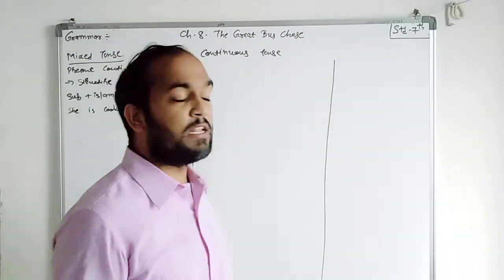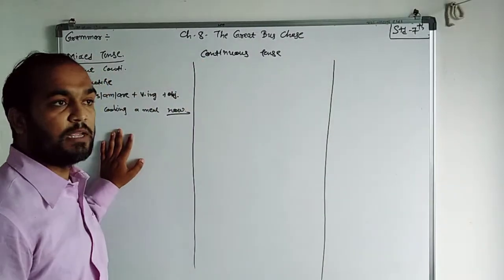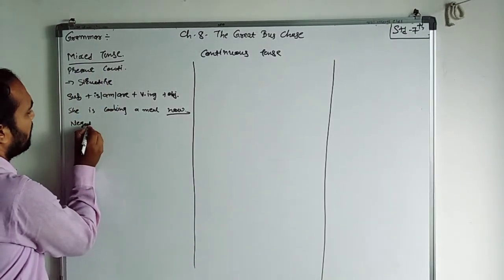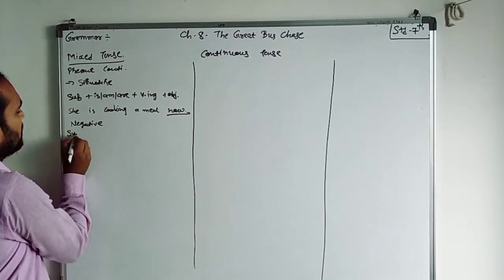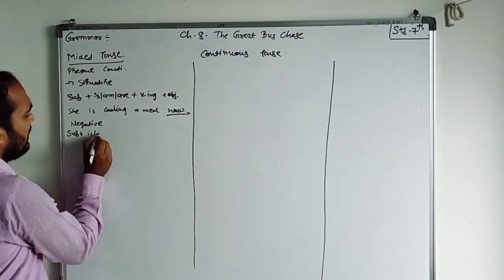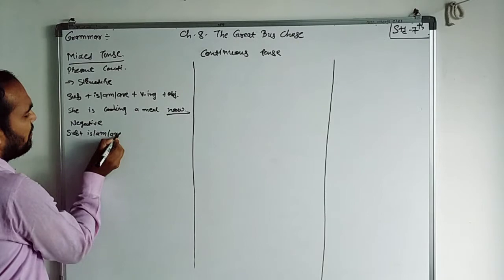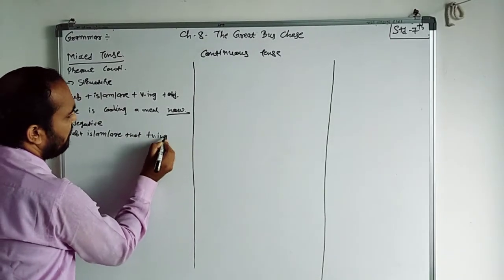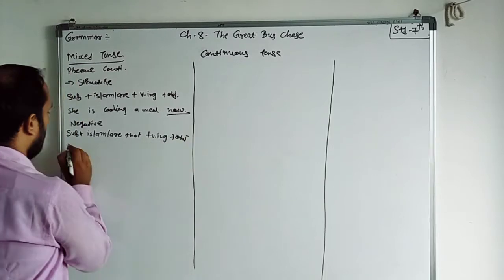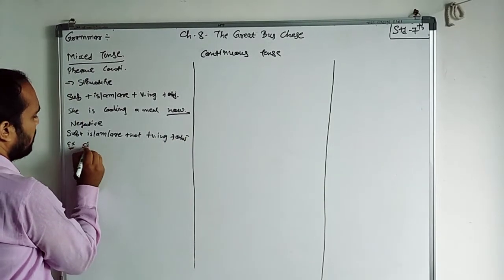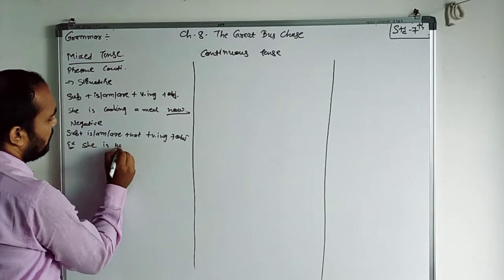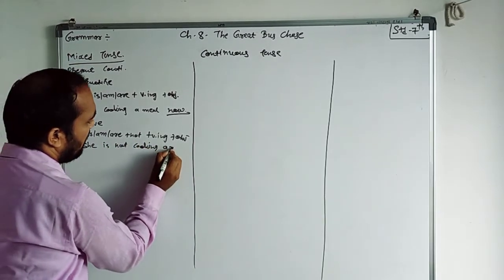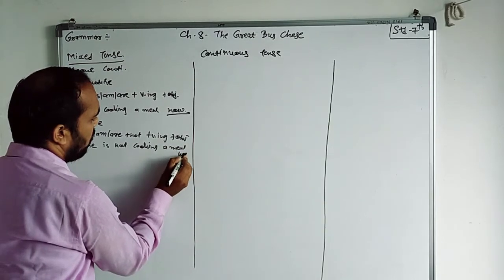So at that time what tense are we using? Present continuous tense. Suppose the sentence is negative. So as we all know, subject plus is, am, are plus not plus verb with ing plus object. So the example is: she is not cooking a meal now.